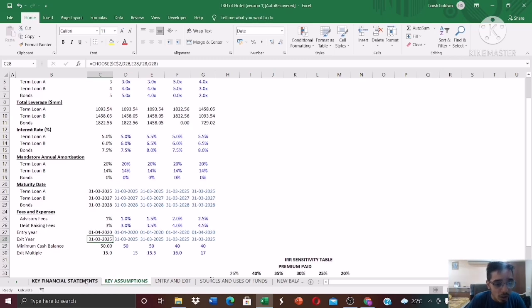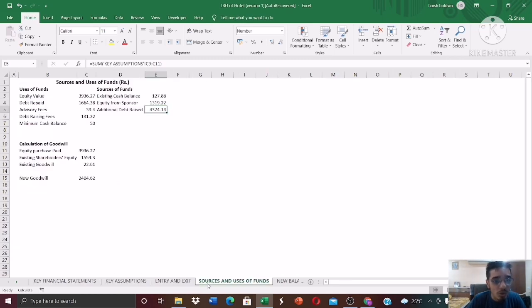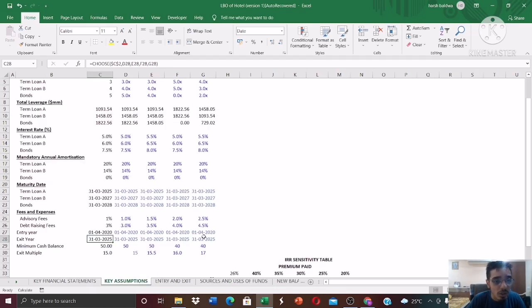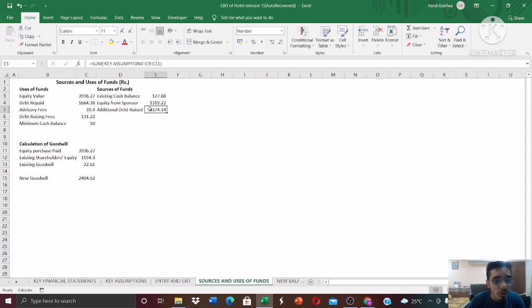And let's go back to the sources and uses of funds. So additional debt raise 4374, which is nothing but the total of these three. You will get 4374 by that. And so what will be the equity from the sponsor? The equity from the sponsor will be nothing but the balancing figure. Okay, you add all of them, subtract the existing cash balance and the debt raised, so you get the equity from sponsor.